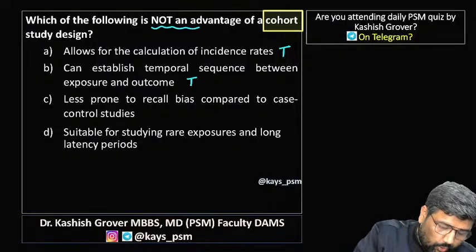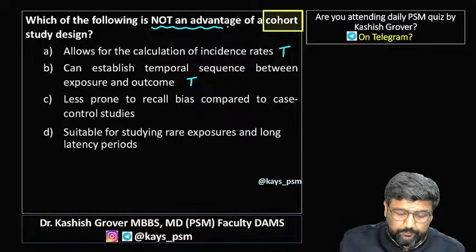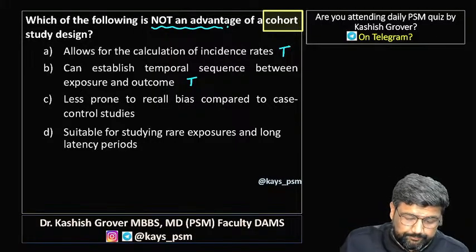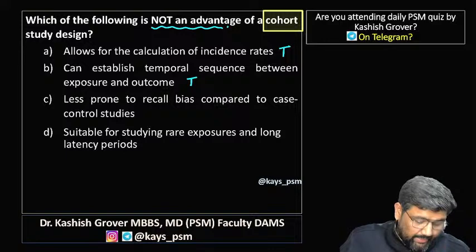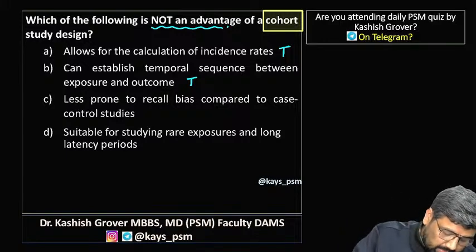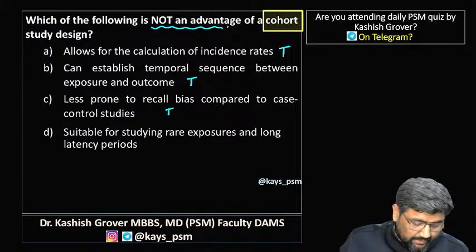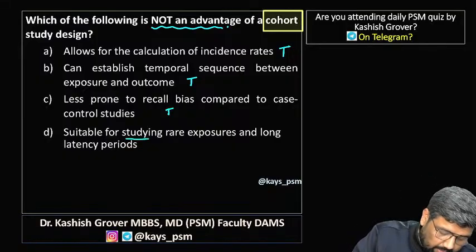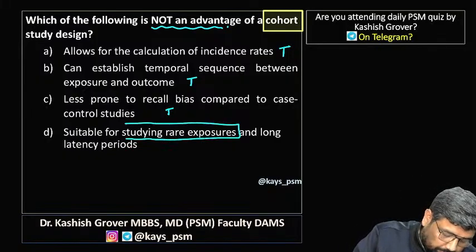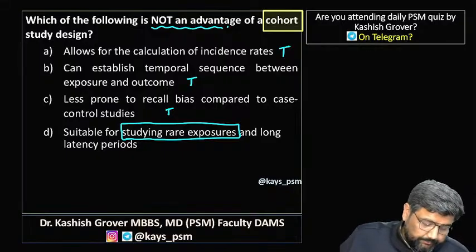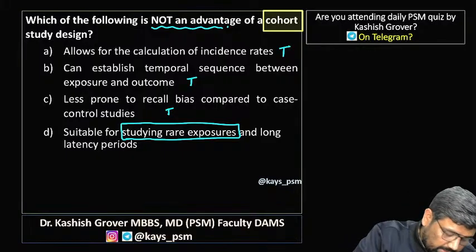The question is not an advantage. It is less prone to recall bias. That is also true. But this is suitable for studying rare exposure, right? So this is the one that is not an advantage.